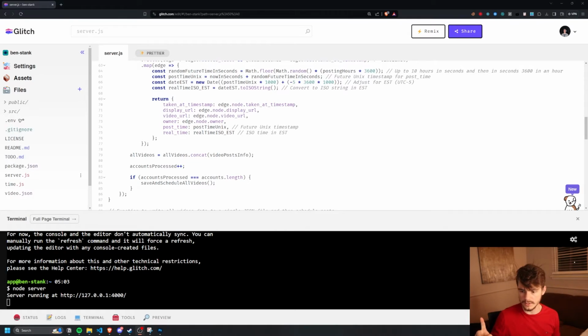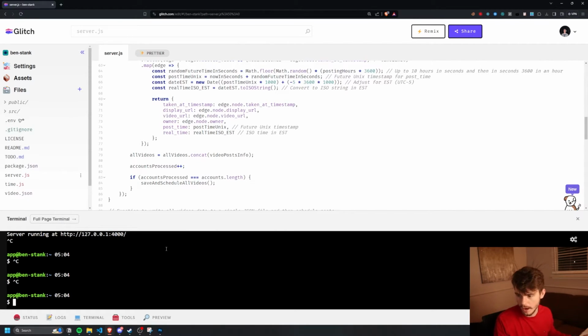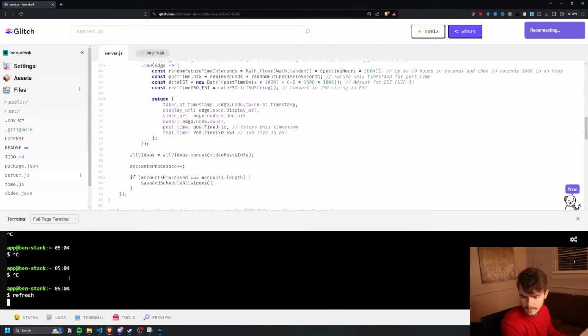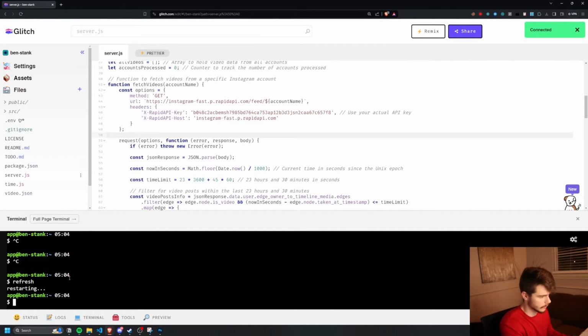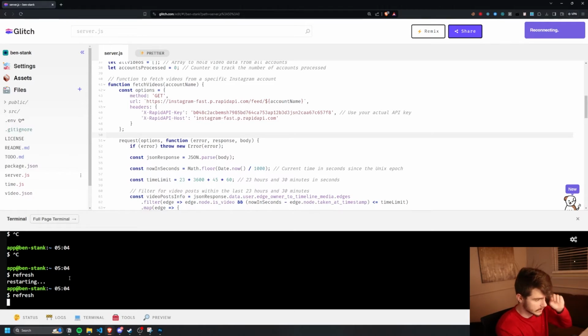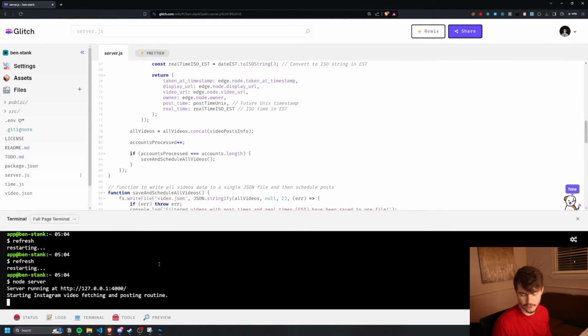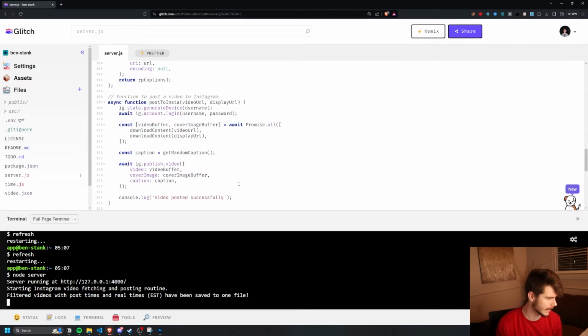And then once it turns 12:04, all right, I think we actually missed the window. It's now 12:05. If you ever get any issues, just type in refresh and it will refresh the terminal for you. I'm gonna give it a couple of them because it's sometimes a little glitchy. You can see at 12:06, start Instagram video fetching and posting routine, filters out all the videos, and it saves them to our video JSON here. And then if we just give it a minute or two, once it hits one of the scheduled posting times, it'll then post that video to our Instagram account.